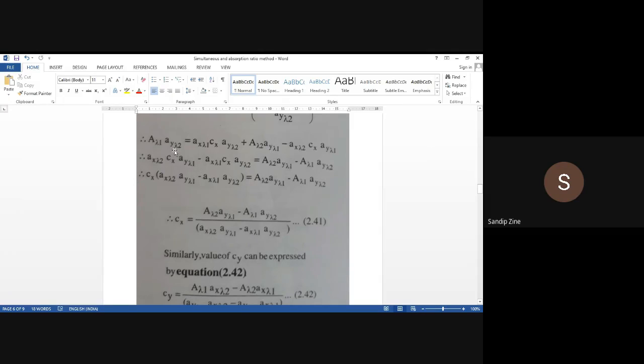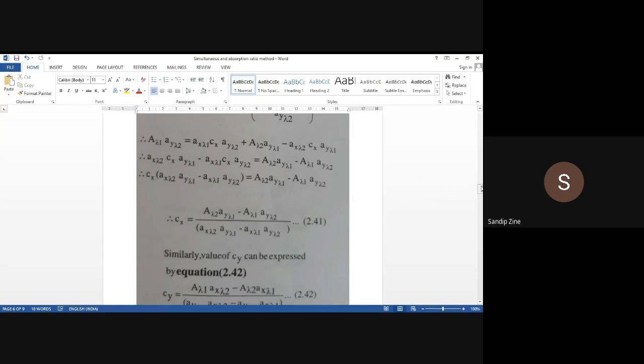So obviously now we are feeling somewhat difficult or tedious over here because we are not mentioning the absorptivity value, concentration, path length or absorbance value. That's why we are doing this exercise by considering, for example, this equation, absorptivity value of x at wavelength 2 into Cx into absorptivity value of y at wavelength 1.